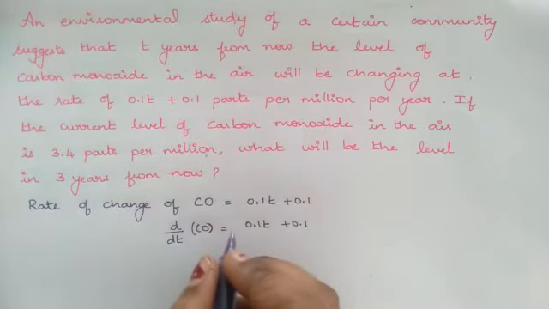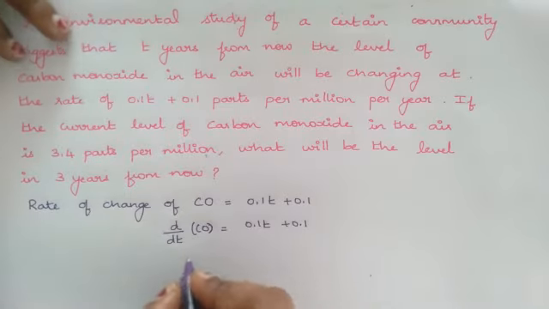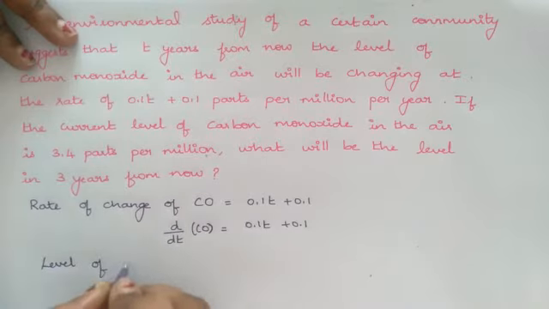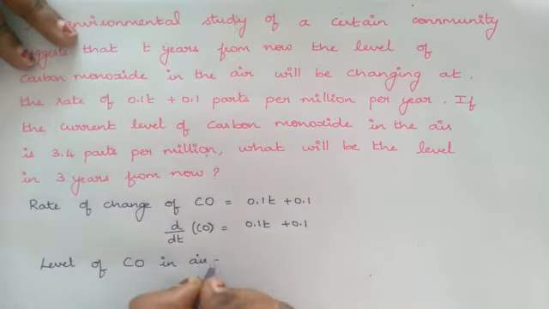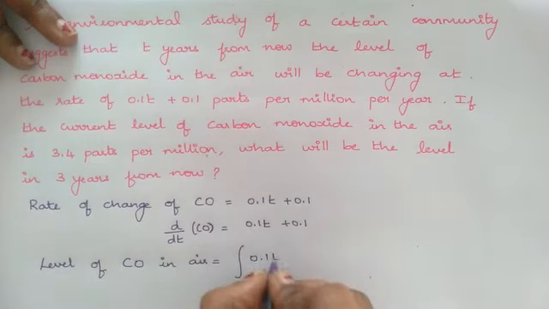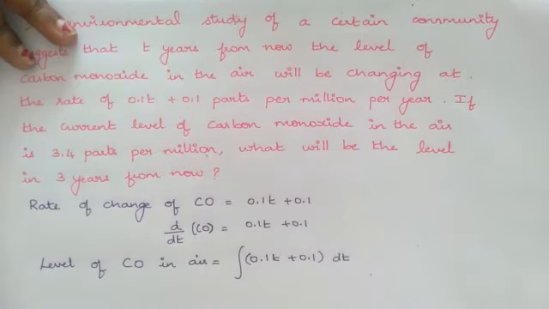We are not going to identify the rate of change; we don't want that. We want the level of carbon monoxide. So the level of carbon monoxide in air will be equal to, taking the derivative to the other side, the integration of (0.1T + 0.1) dt, because we are going to integrate with respect to T.